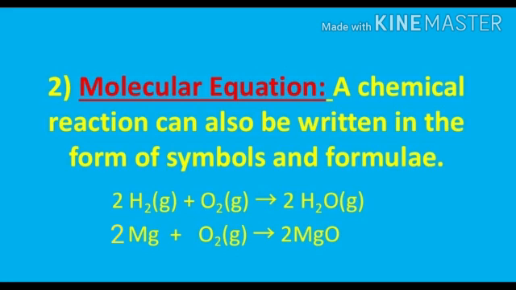The second example is Mg plus O2 giving you MgO. So Mg stands for magnesium, O2 stands for oxygen and MgO stands for magnesium oxide. So you can see how we can represent a chemical reaction with the help of symbols and formulae in a chemical equation.